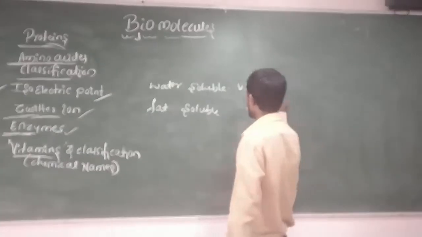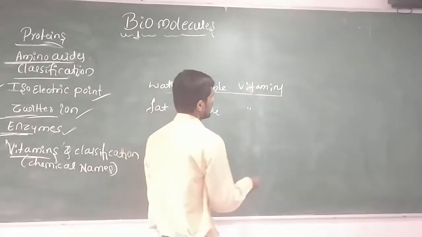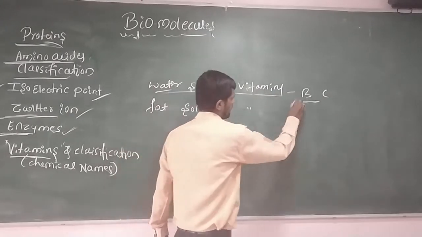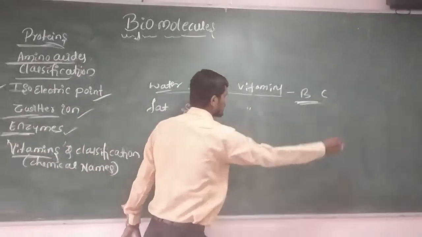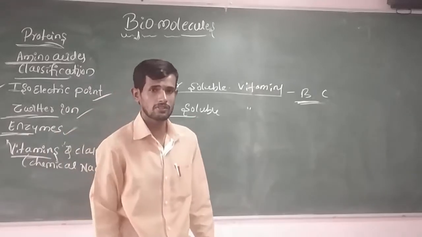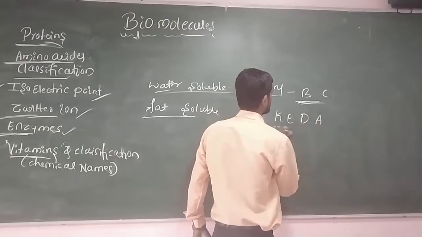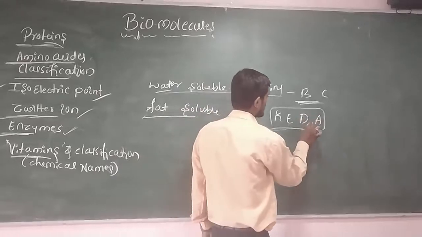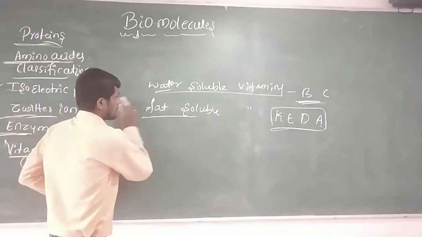Okay, example for water soluble vitamins: vitamins B and C. Remember, water, B, C, like hot water. B and C are the water soluble vitamins. And what are fat soluble vitamins? Example, vitamin K, E, D, A. KEDA. Remember, KEDA means vitamin K, vitamin E, vitamin D, and vitamin A are the examples for fat soluble vitamins.